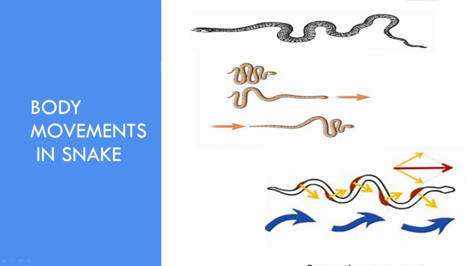One more thing: when I ask someone whether the snake is a vertebrate or invertebrate animal, many children give the answer that they are invertebrates.